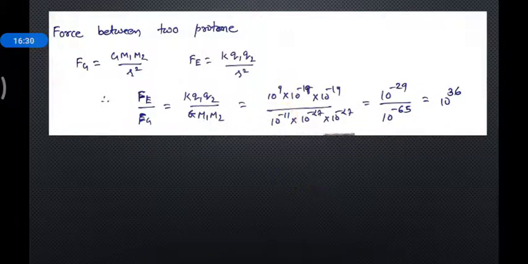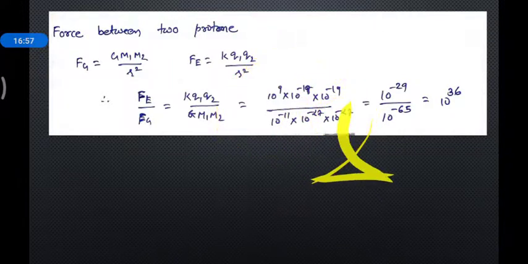The q1 is 1.6 into 10 to the power minus 19, so I am ignoring the 1.6 and using 10 to the power minus 19. q2 is also the same because the proton is still there, 10 to the power minus 19. G is of order 6 point something, 10 to the power minus 11, so I am using the power. The mass of the proton is 1.6 into 10 to the power minus 27, so it is minus 27 and minus 27 again.